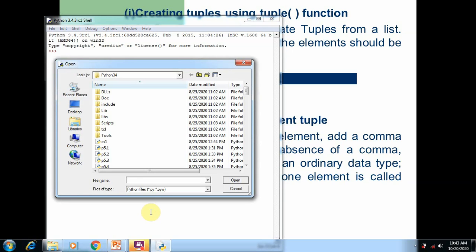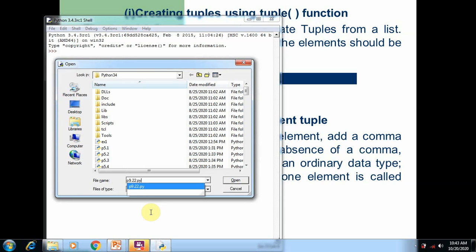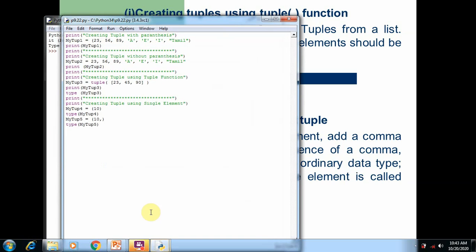So press Ctrl plus O, type the file name 9.22. Here you can see we use creating tuples. So, creating tuples with parentheses: my tuple 1 is equal to, we use parentheses and add different elements. Each element is separated by comma. Here we use integer, character and string.